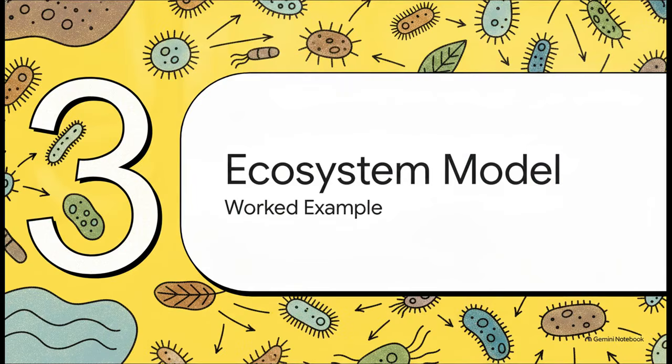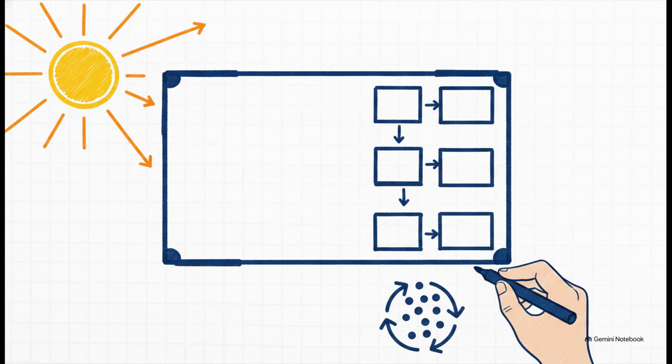Okay, moving right along to part 3, ecosystem model worked example. Let's see how this all connects when we apply it to a real-world conceptual model. To really lock this in, we've got to look at middle school standard MS-LS2-3. It challenges us to develop a model that describes exactly how matter cycles and energy flows among all the living and non-living parts of an ecosystem. Basically, we need to trace where the energy comes from, where it goes, and how all those physical atoms get repeatedly cycled. So let's map it out step by step.